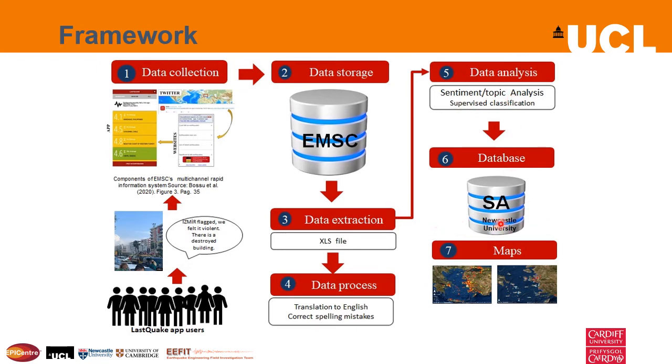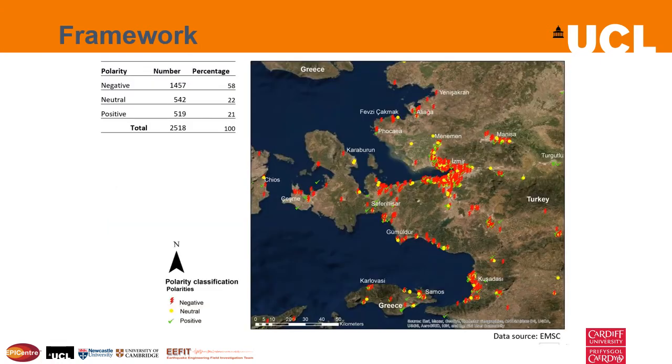The database with the classification is already available in the data repository of Newcastle University, and the spatial distribution of the polarity and topics can already be observed on the maps. In this map, we can observe in detail the spatial distribution of the polarity, and we can see that the negative polarity is mainly along the coast and the islands, where the impact of the earthquake and tsunami was greatest.